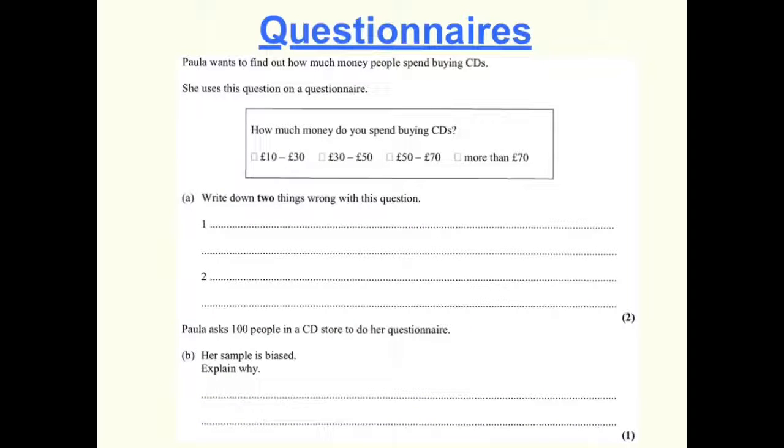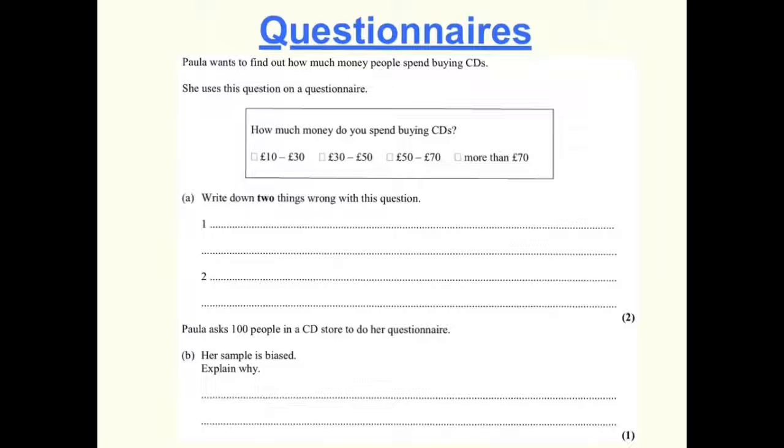Okay, here's another question, but look at the similarities in it. Here we go. Paula wants to find out how much people spend on buying CDs. Here's the information, here's what she's going to use, and the question says again, write down 2 things that are wrong with this question. So just have a little look. How much money do you spend buying CDs? And then look at the options we've got. 10 to 30, 30 to 50, 50 to 70, and more than 70. Okay? Just pause the video and just think about what the 2 things that are wrong with this questionnaire are.